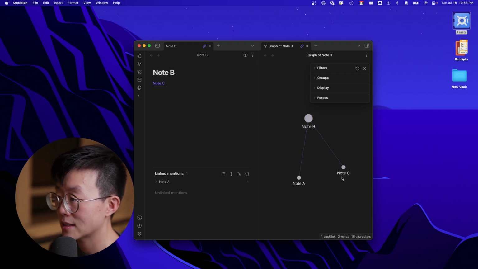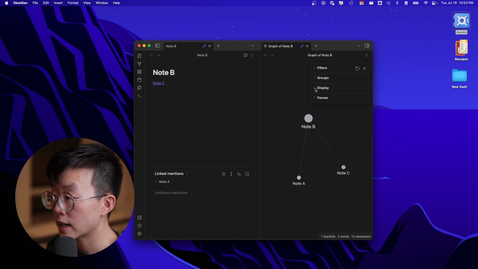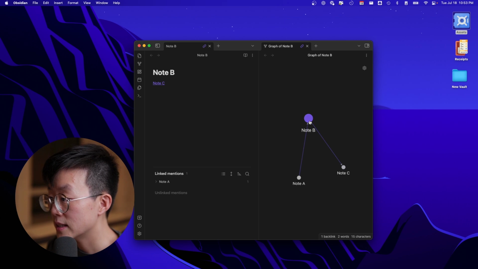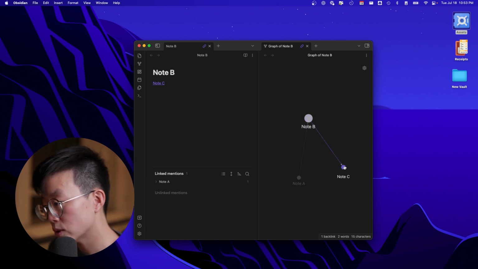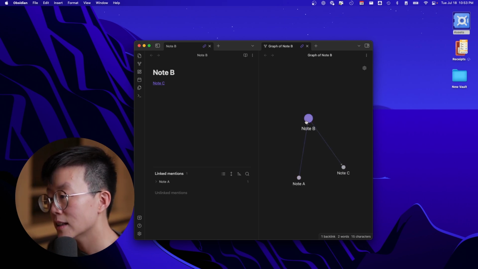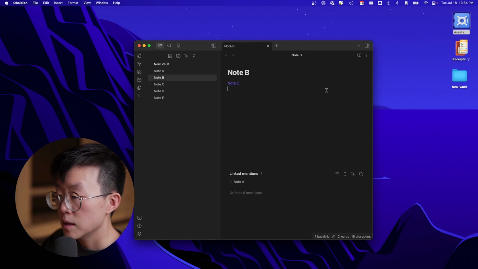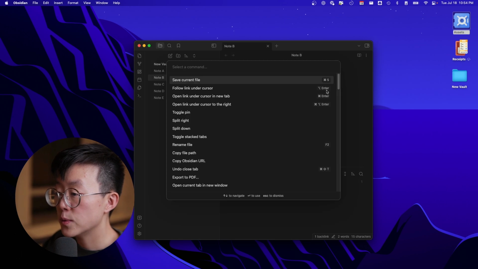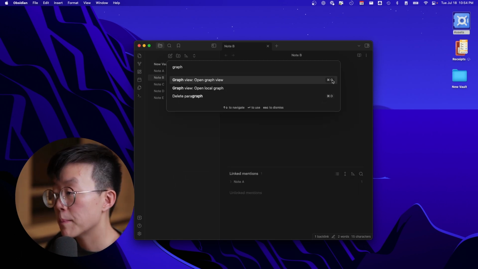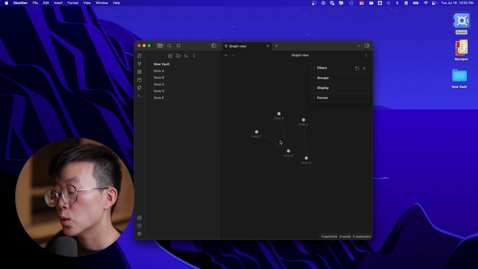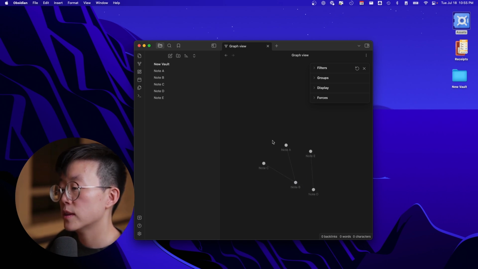are all connected. If we want to see the direction, we can click on display, then arrow. And now we can see that Node B links out to Node C and Node A links into Node B, which makes Node A a backlink of Node B. Besides the local graph view, if we do the global graph view, Command or Control G, we can see all the connections within the vault.